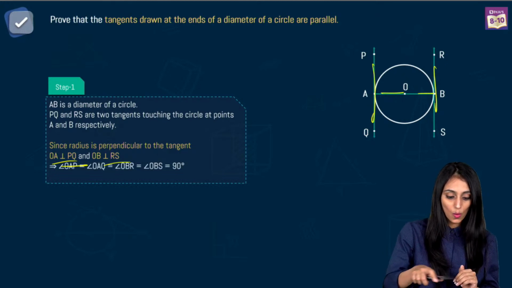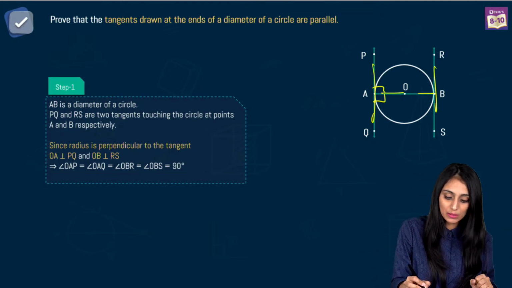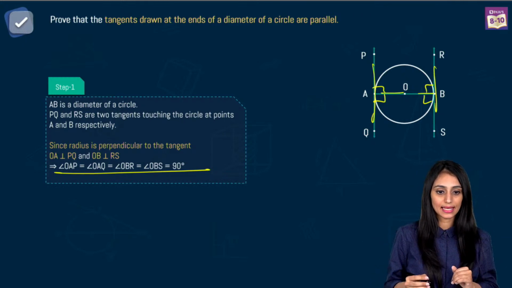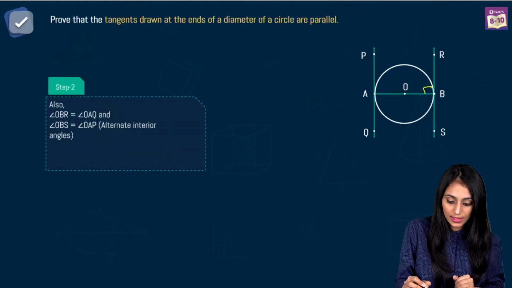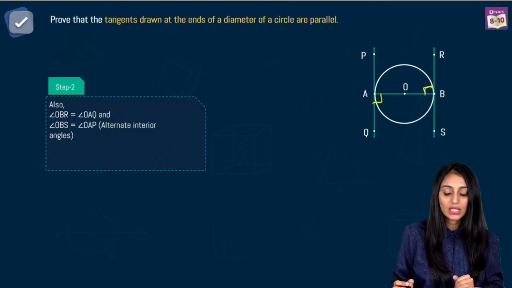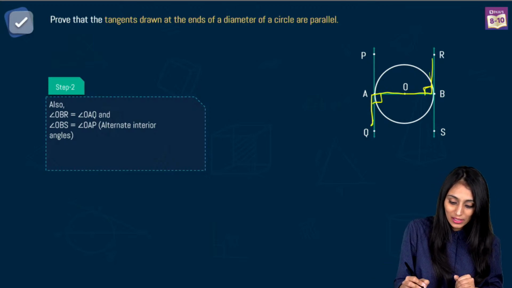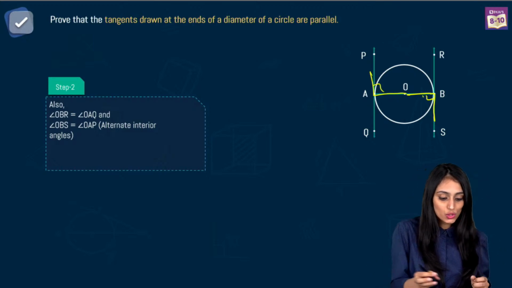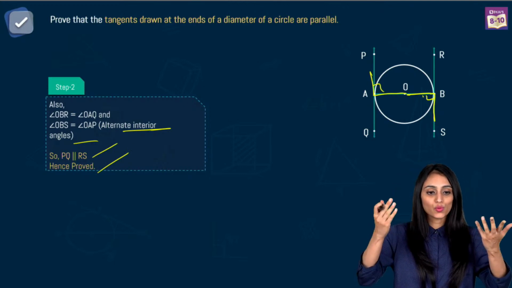Okay. So I can say that if this is 90, this will also be 90 because they're on a straight line, so a linear pair is formed. Similarly, this is 90, this is 90. All these angles over here are going to be equal to 90 degrees. So what we will do here is, this OBR and this OAQ will be equal, and you can see a Z is formed. They all are equal anyways. Similarly, this OBS and this OAP will also be equal. They're also 90 degrees. So alternate interior angles are formed here. I can say that PQ will be parallel to RS in that case. And that's what we were supposed to show here.